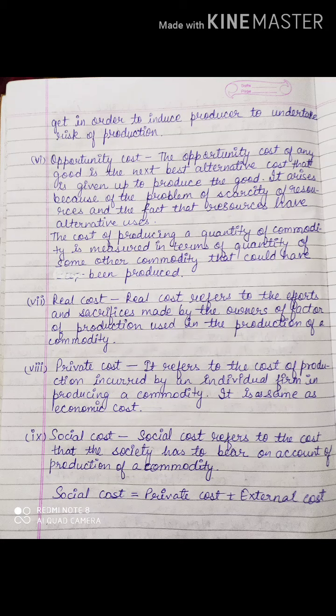What do you mean by opportunity cost? The opportunity cost of any good is the next best alternative that is given up to produce the good. It arises because of the problem of scarcity of resources and the fact that resources have alternative uses. The cost of producing a quantity of a commodity is measured in terms of the quantity of some other commodity that could have been produced. Now you will find it very complicated. Let me make it very simple for you. What do you mean by opportunity cost?